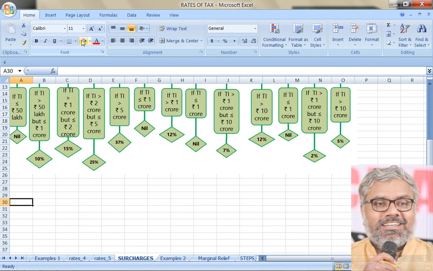And we have to understand the surcharge percentage is to be calculated on what? On the income tax liability of the assessee, which means the base tax of the assessee on which the surcharge is to be calculated.